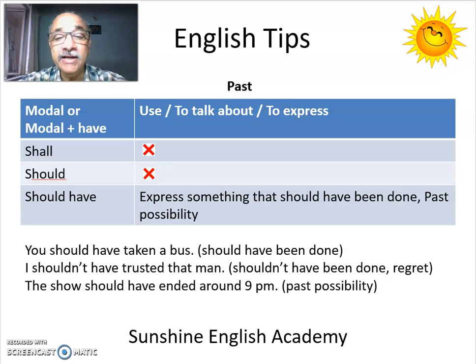The show should have ended around 9 p.m. This is a past possibility. Now it is a strong possibility. You are aware that the show was supposed to end at 9 p.m. So you say the show should have ended. It is a strong possibility.